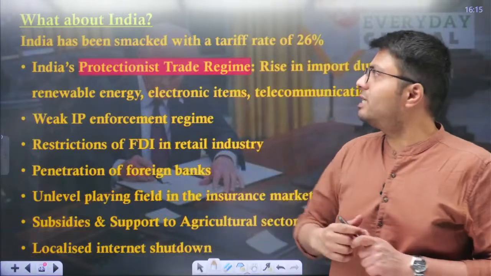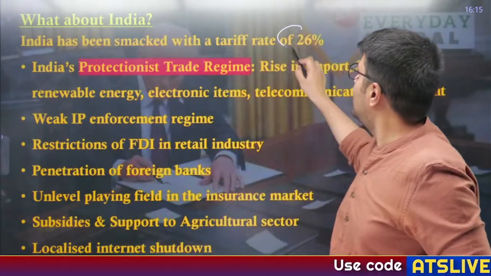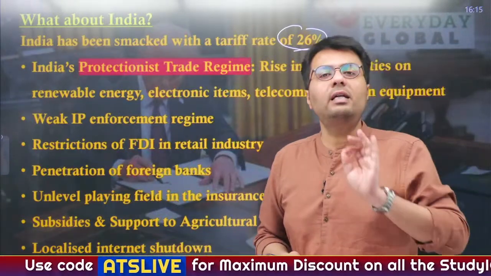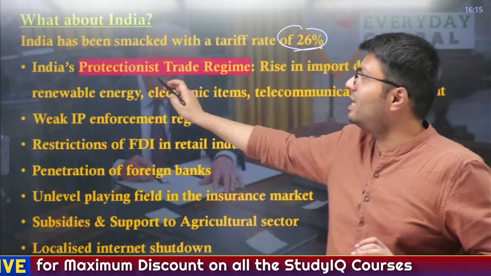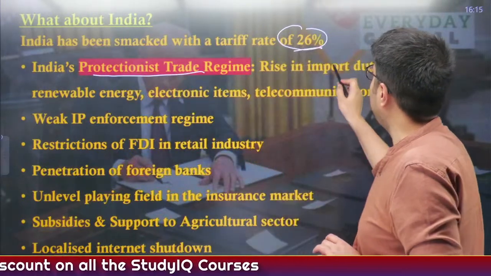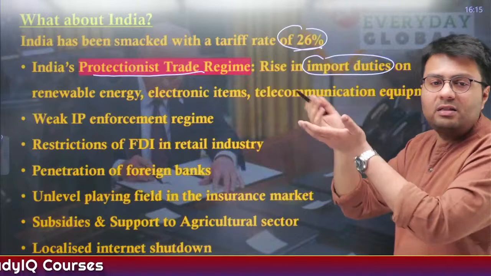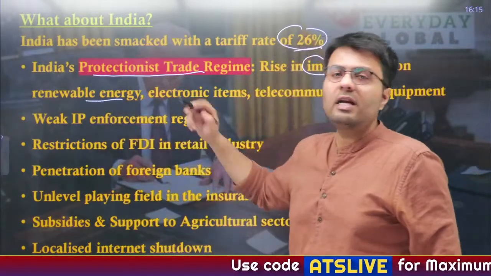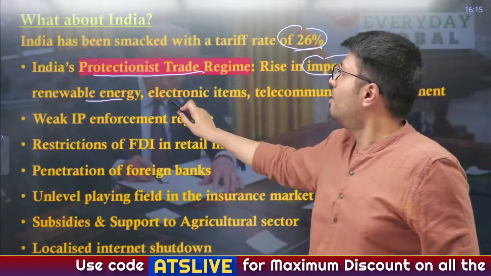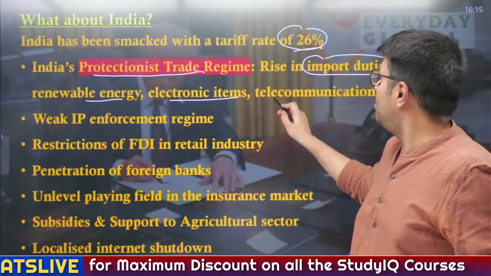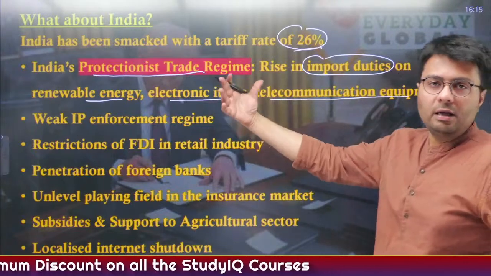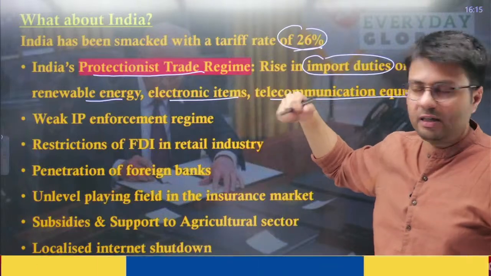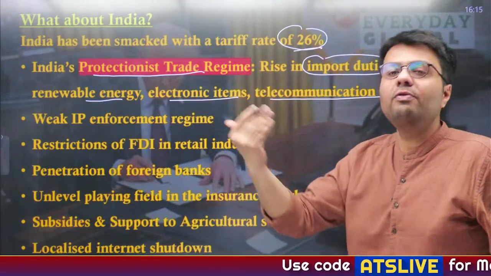Now the US has specifically said that in case of India, it is levying a country-specific tariff of 26%, and the US has also given certain reasons why it is imposing tariffs on India. The US says that India has a very protectionist trade policy, which means it has raised the import duty on many products exported from the US into India, like products necessary to set up renewable energy power plants, electronic items, telecommunication equipment. India imposes a certain kind of protectionist trade regime, and this is one of the reasons the US has given for imposing tariffs on India.